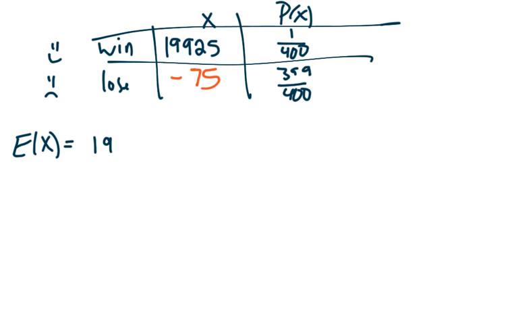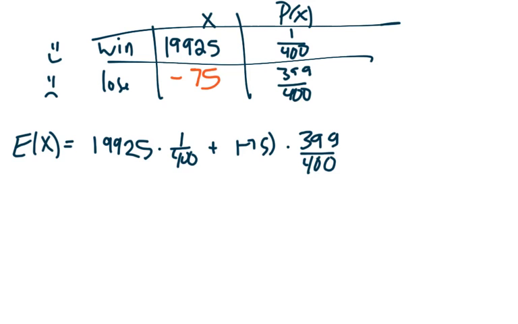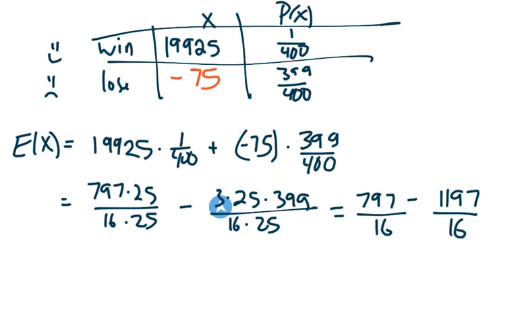Now the expected value is what happens when we take those two values of x and multiply each of them by their probability. Now you see that these have a common factor of 25 and these have a common factor of 25, so let's reduce each of these. And then we can multiply 3 times 399 and get 1197. And when we subtract these, we get something that's actually very nice, negative $25. It's not very nice if you're expecting to get money from playing this game.